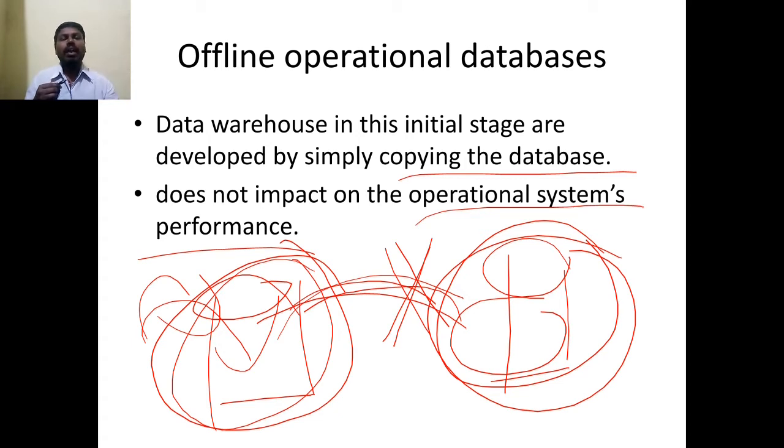It is not necessary for the internet to be enabled on your mobile phone; even if it is disabled, you can watch my video offline. If you make any changes offline, they will not affect the original video in my system. So an offline operational database is a data warehouse in its initial stage, developed by simply copying the database, and it does not impact the operational system's performance in the original database.